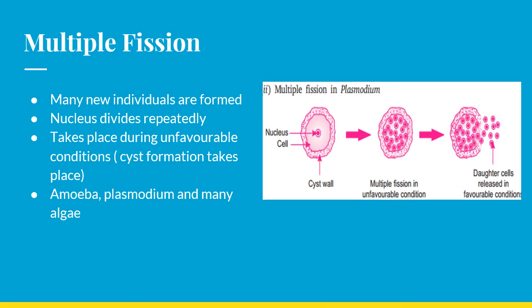Many, numerous thousands of daughter cells are formed inside that cyst wall, and they are protected by this cyst. As a result, when the favorable season comes, this cyst wall will break open and liberate the young daughter cells, and they lead an independent life. So multiple fission takes place in amoeba, plasmodium, and many algae.